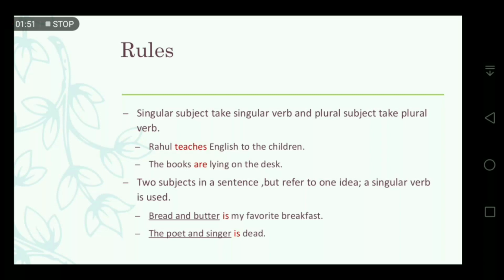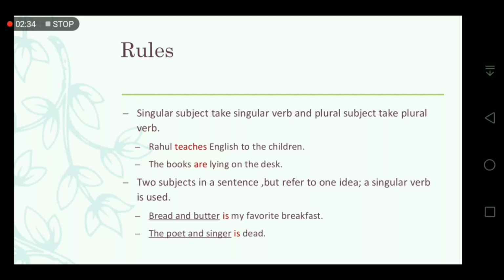I have two examples for you. Rahul teaches English to the children. The books are lying on the desk. Here the highlighted words are the verbs. In the first sentence, teaches is the singular verb because Rahul is a singular subject, so it takes the singular verb teaches. Just like in the second sentence, the books are. Books is a plural subject, so it takes the plural verb are.